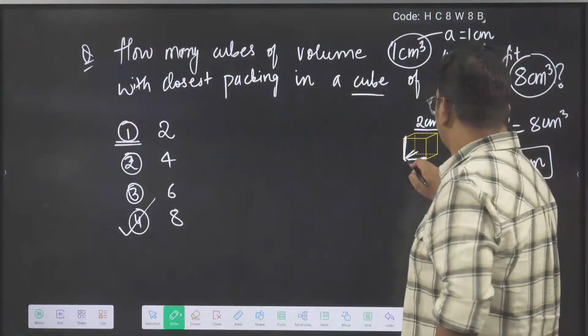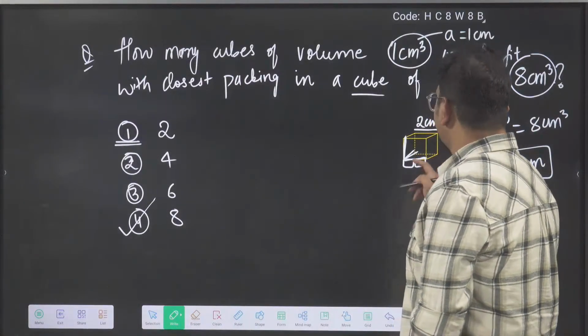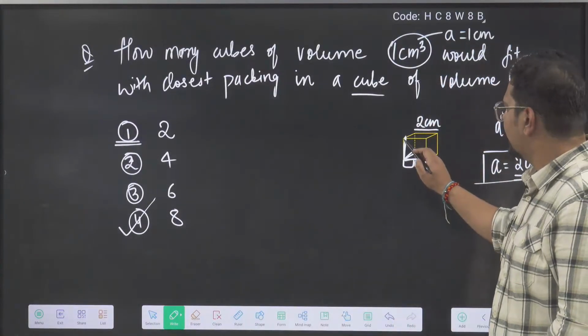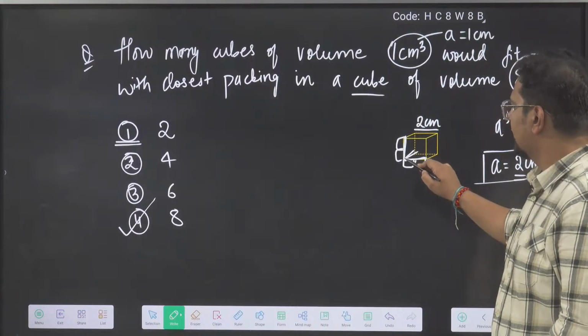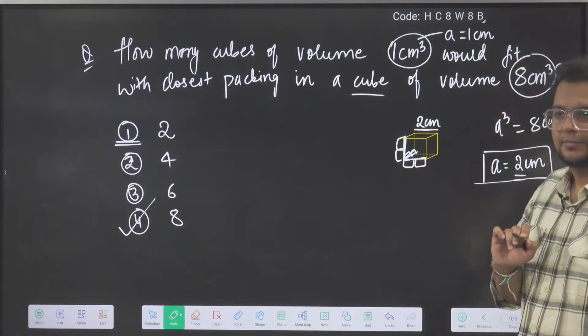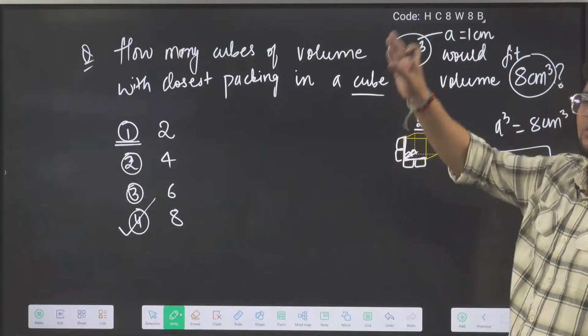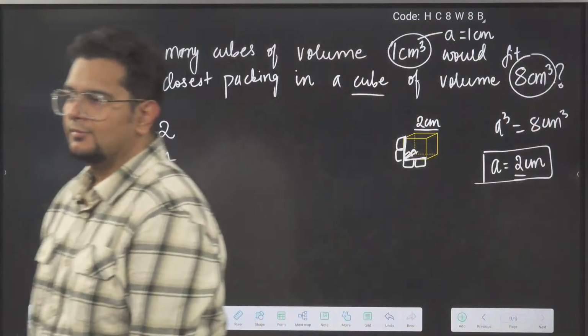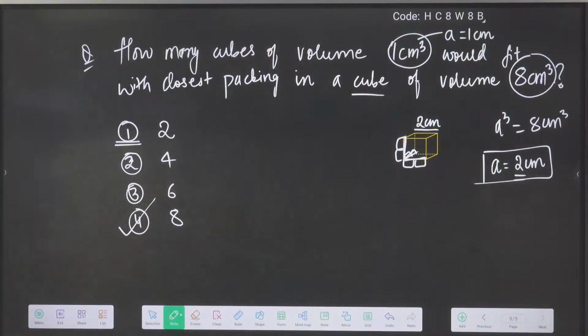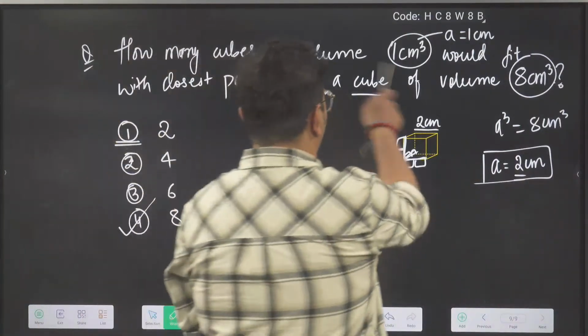Because it is 2 centimeter, 2 cubes of 1 centimeter will come along each edge. So when you fill it completely, 2 into 2 into 2 will come. If the units are the same, you can directly answer 8.